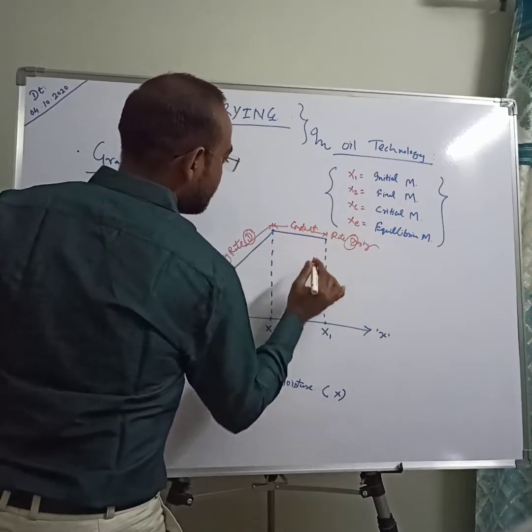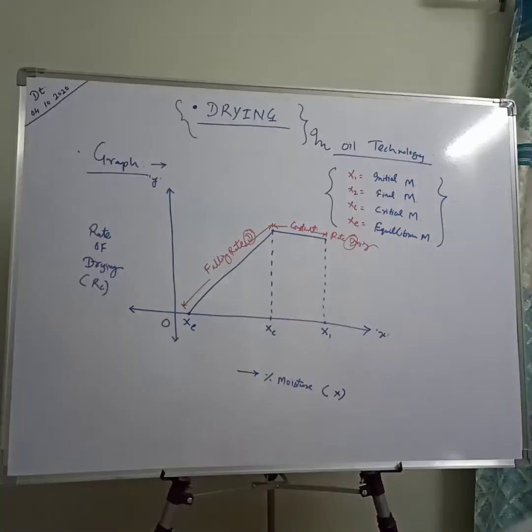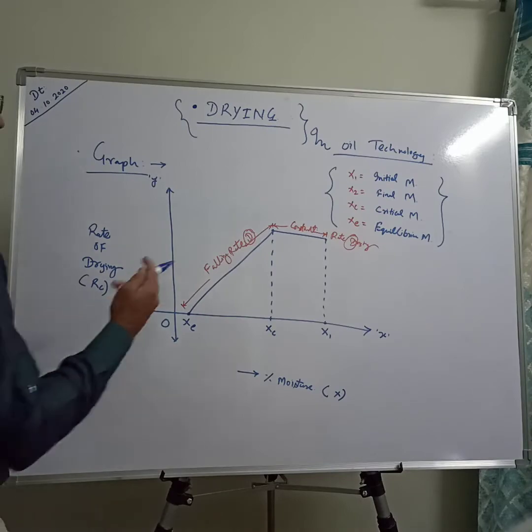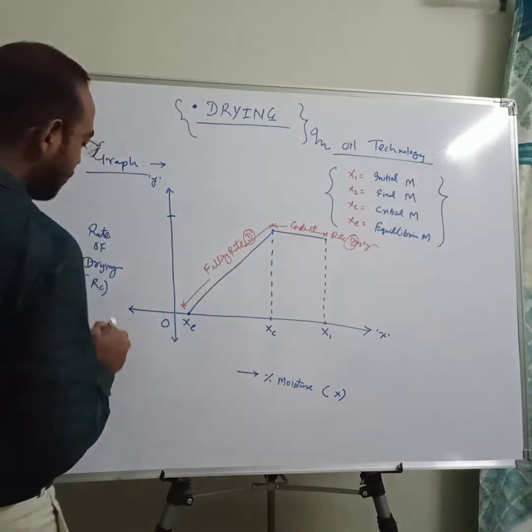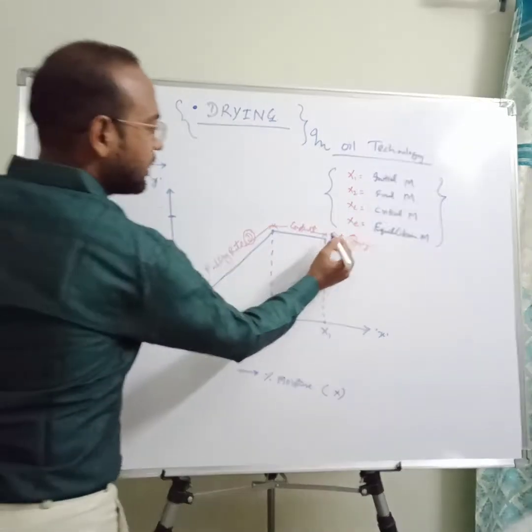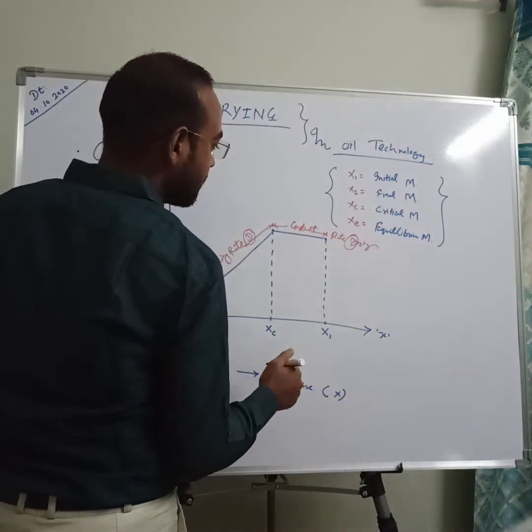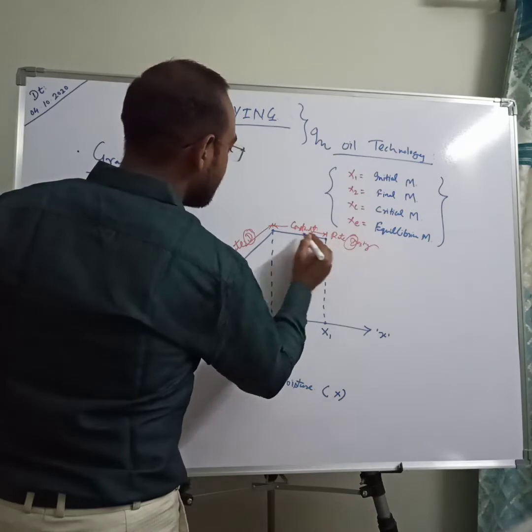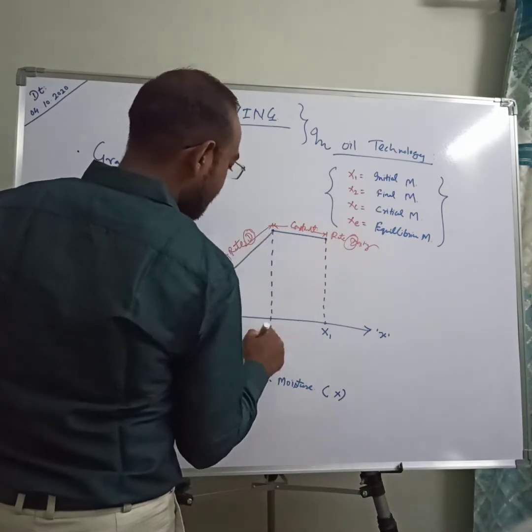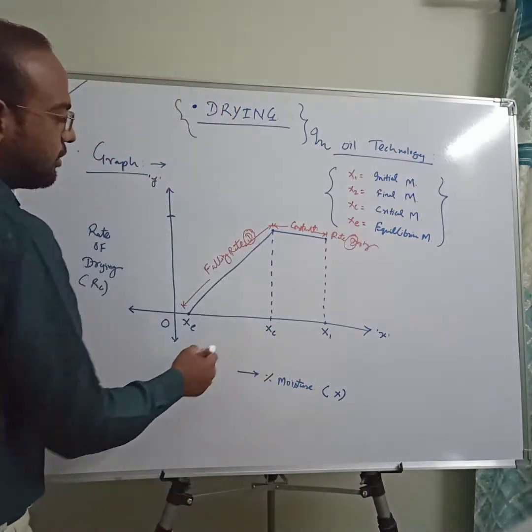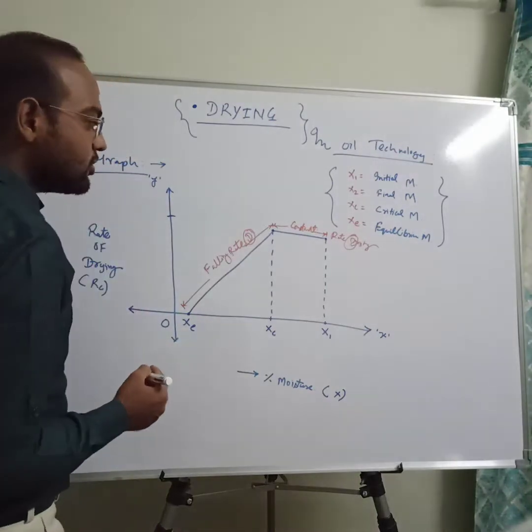As you can see, this is constant, actually a complete linear value. This is the fixed value, the rate of drying is fixed, and continuously with respect to time there is a difference in moisture content up to a specific point, that is your critical moisture content. Once you reach the critical moisture, falling rate starts.